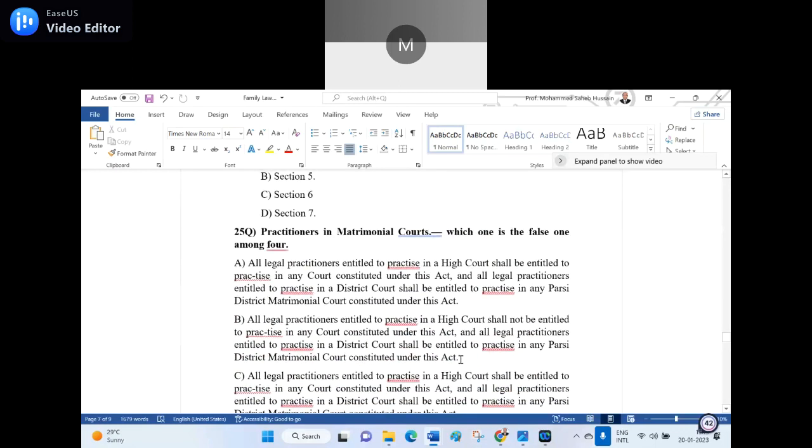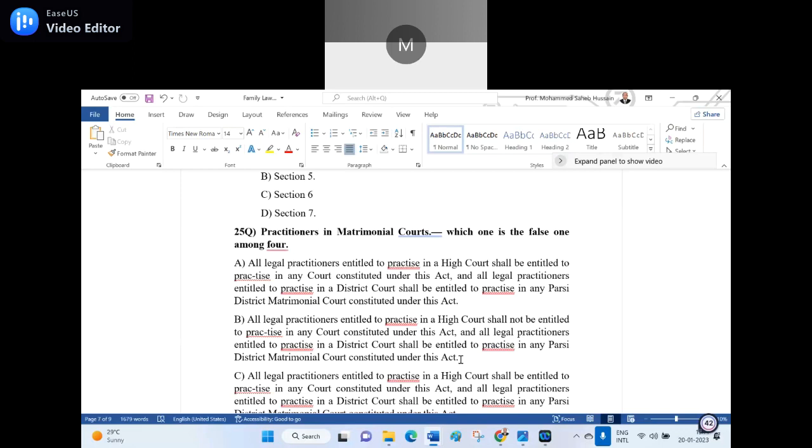Practitioners in matrimonial courts. Which one is the false one among the 4? A. All legal practitioners entitled to practice in a high court shall be entitled to practice in any court constituted under this act, and all legal practitioners entitled to practice in a district court shall be entitled to practice in any Parsi district matrimonial court constituted under this act.